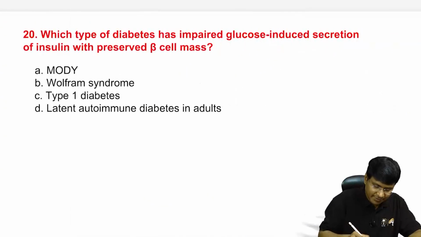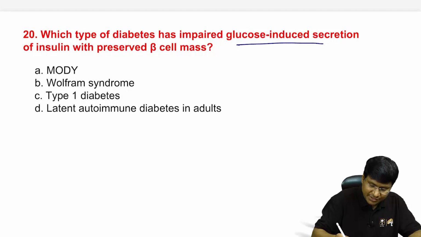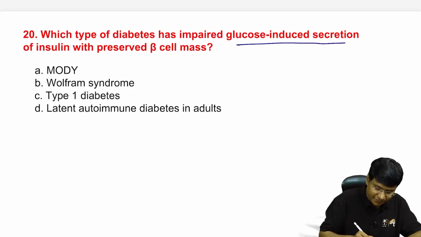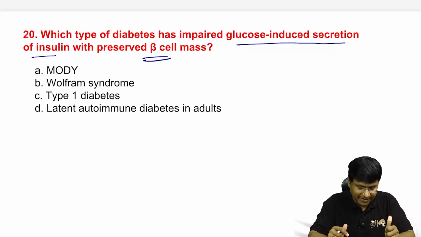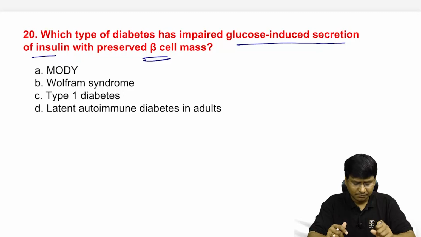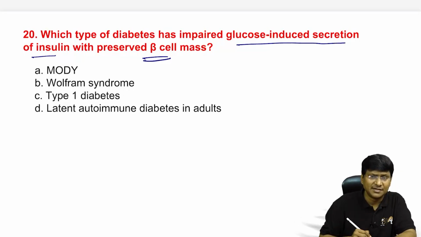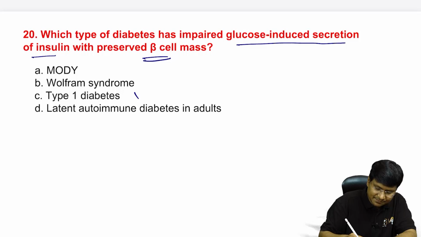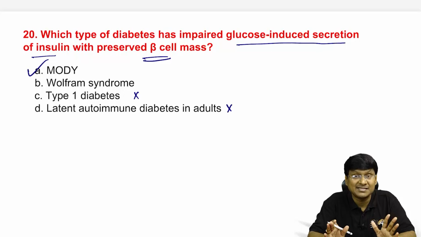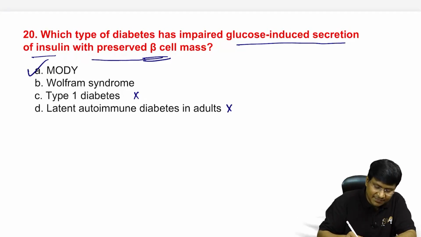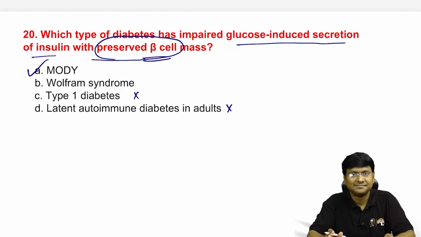Next question. Which of the following diabetes has impaired glucose induced secretion of insulin with preserved beta cell mass? That is what I was discussing now. MODY, Wolfram syndrome, type 1 diabetes mellitus, LADA. Now in case of type 1 diabetes mellitus, beta cell destruction is there. LADA, there is beta cell destruction. Whereas in case of MODY, that is maturity onset diabetes of young, you have beta cell dysfunction where there is a preserved beta cell mass.